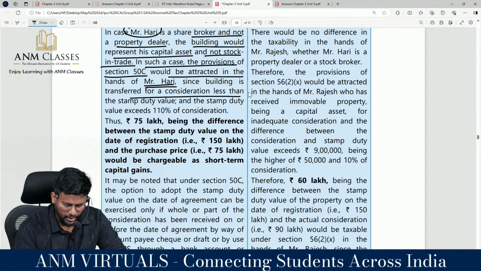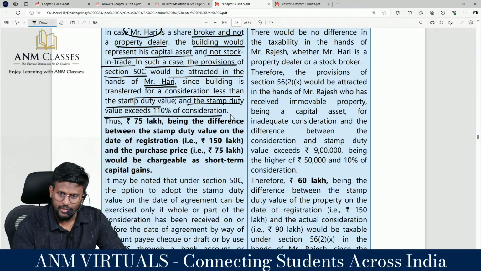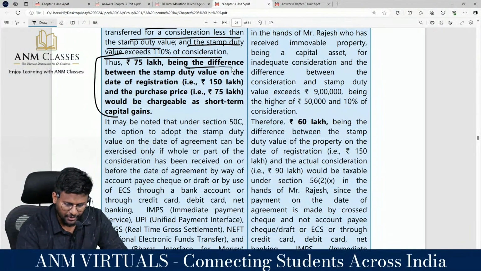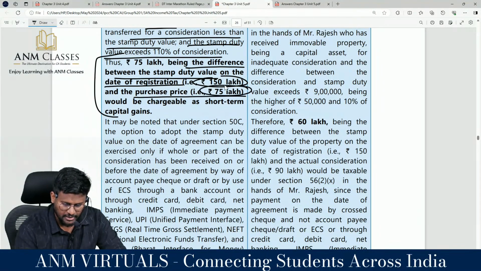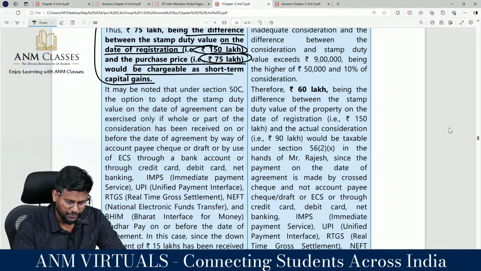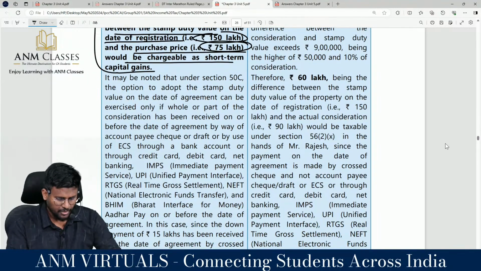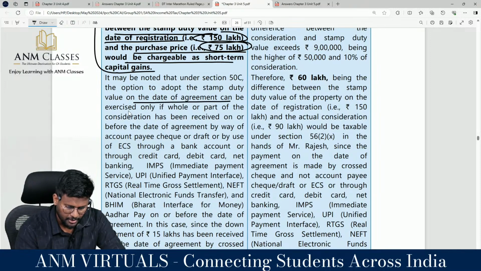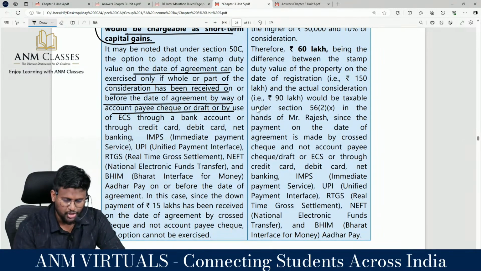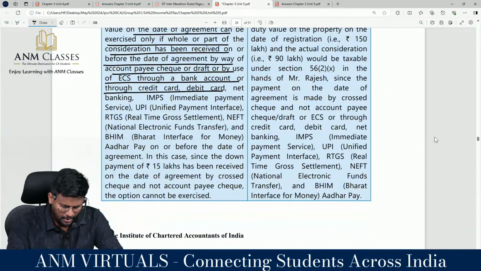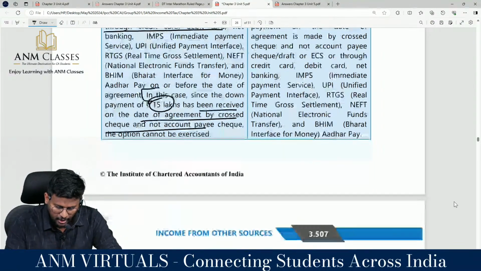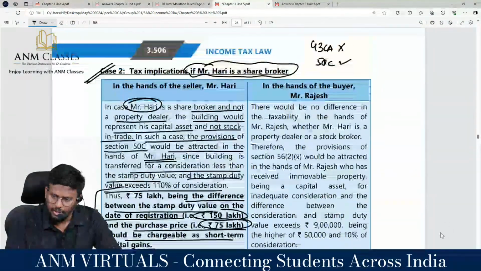Since the building is transferred for a consideration less than the stamp duty value, and the stamp duty value exceeds 110% of that, the 75 lakhs, being the difference between the stamp duty value on the date of registration, 150 lakhs, and the purchase price, would be chargeable as short term capital gain. It may be noted that under section 50C, the option to adopt the stamp duty value on the date of agreement can be exercised only if whole or part of the consideration has been received on or before the date of agreement by way of account payee cheque or draft or ECS through a bank account or through other prescribed modes. Are you really with me? Yes sir. In this case, since a down payment of 15 lakh has been received on the date of agreement by cash and not by account payee cheque, the option cannot be exercised.